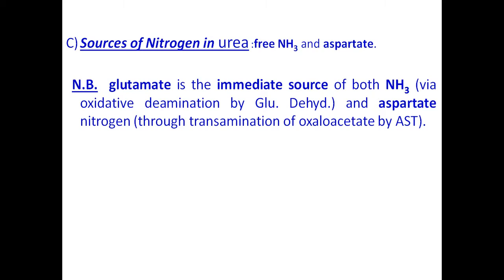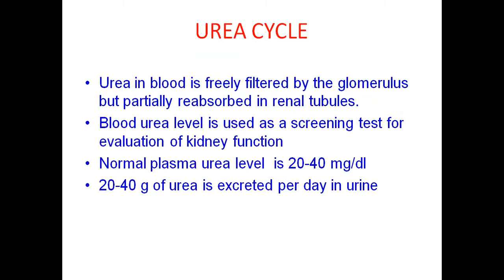Nitrogen is trapped mainly in the form of glutamate and glutamine in our body. So glutamate can trap ammonia and can also trap aspartate, gets converted to glutamine, and always serves as a major source of nitrogen. And urea also, because it can trap ammonia, can serve as nitrogen. So these are the important points about the metabolic significance of the urea cycle.